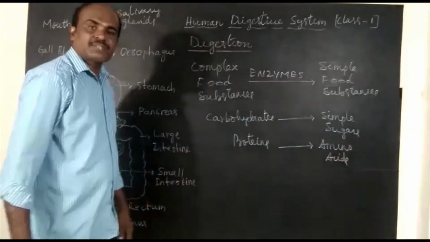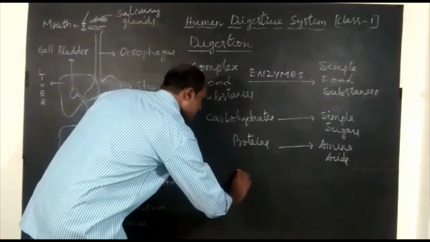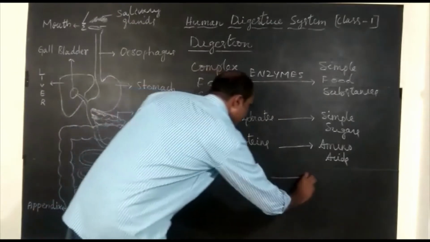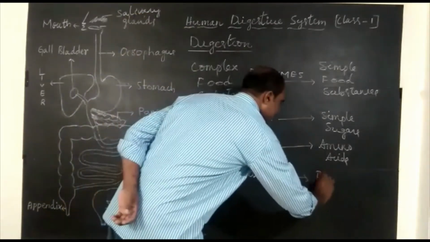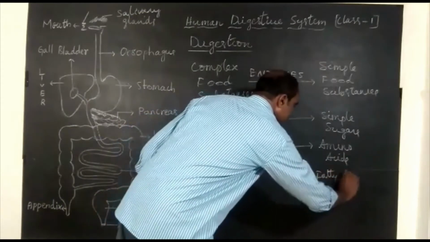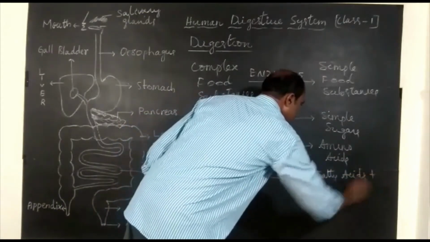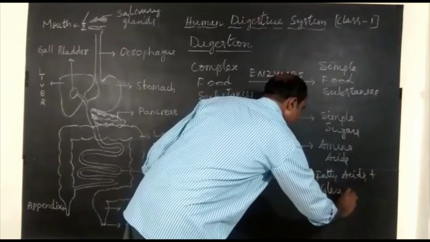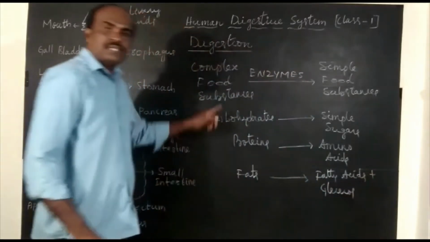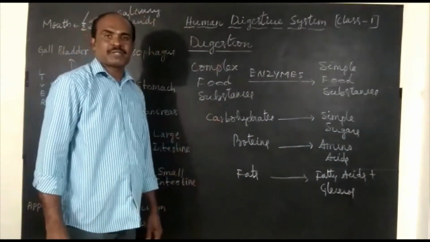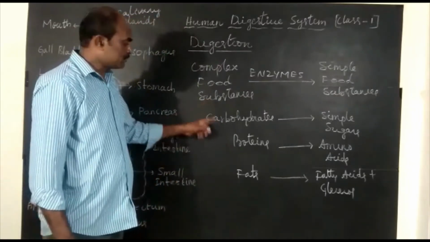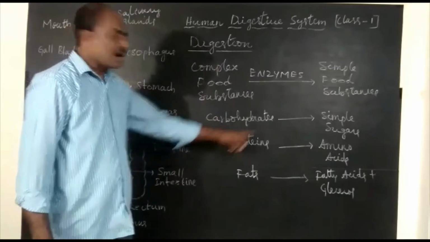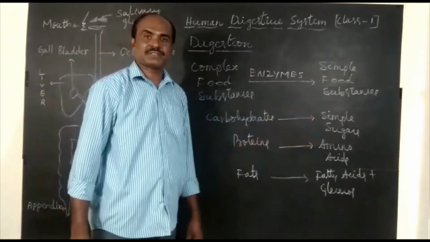Third complex food substance, fats. Fats are broken down into fatty acids and glycerol. So this is also an important question from your examination point of view: give examples for complex food substances and simple food substances.